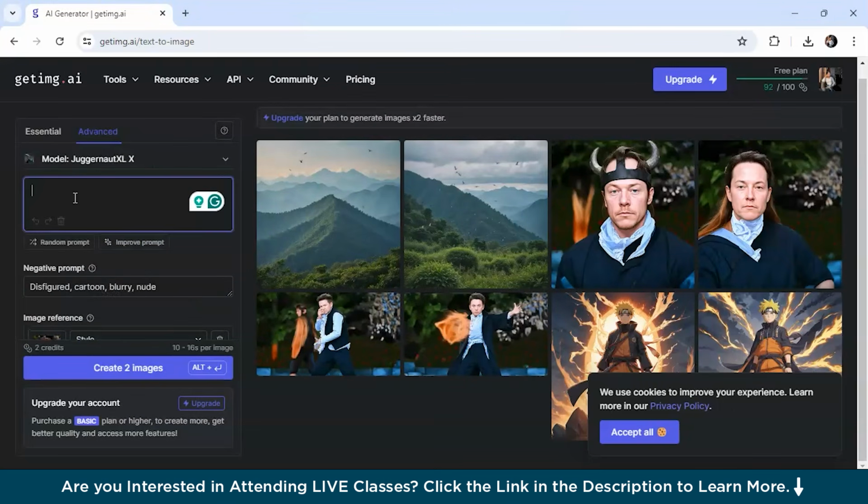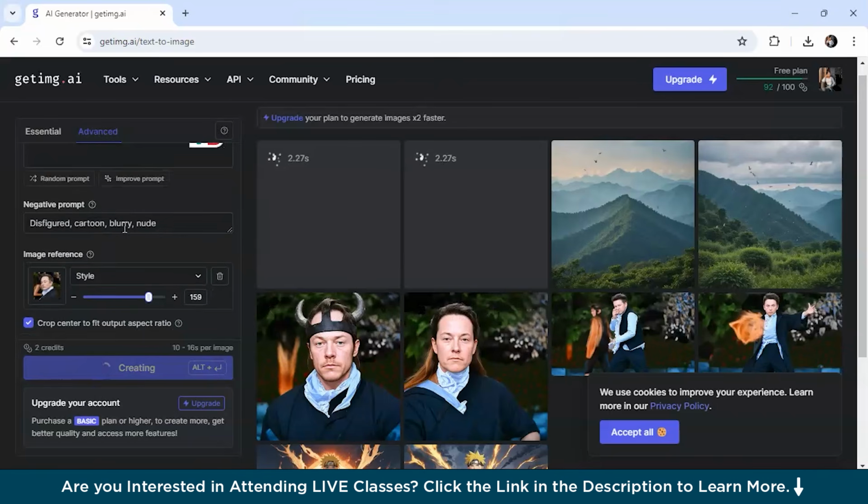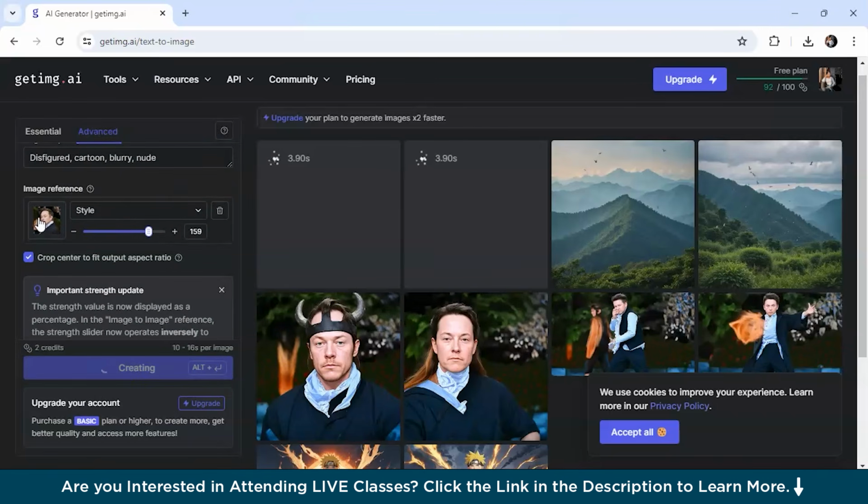All right, suppose I want to give a prompt here like Vikings with powers. And I simply click on create 2 images, and the picture I've used for reference is the Elon Musk image. So let's see what kind of image it will generate for us.